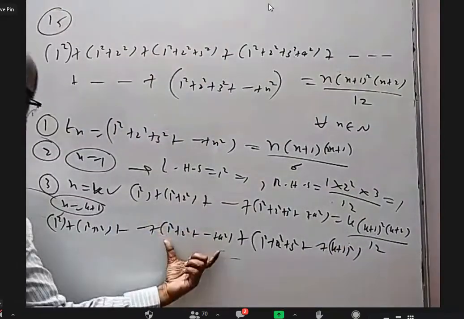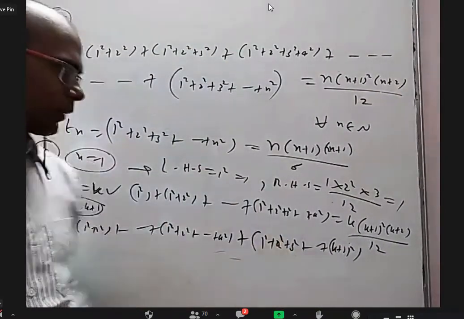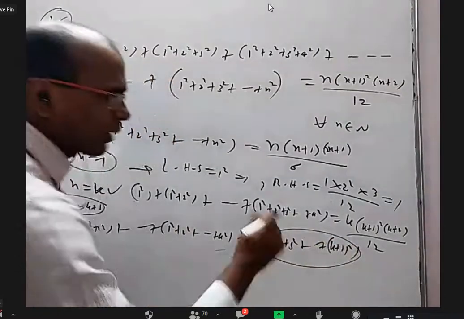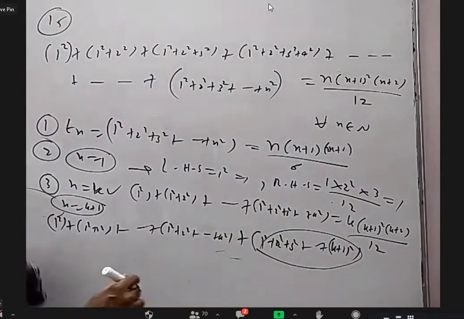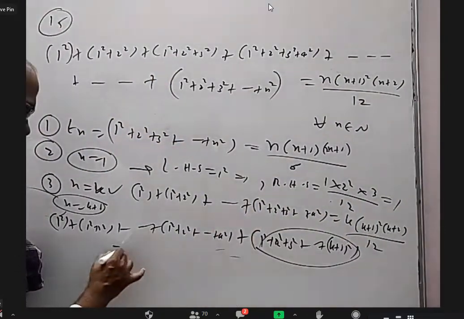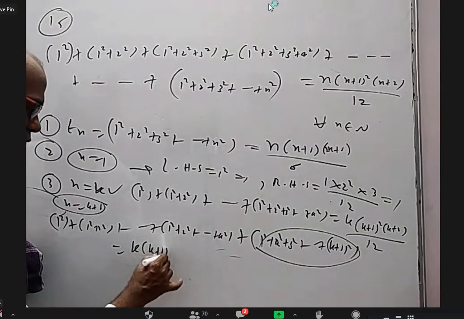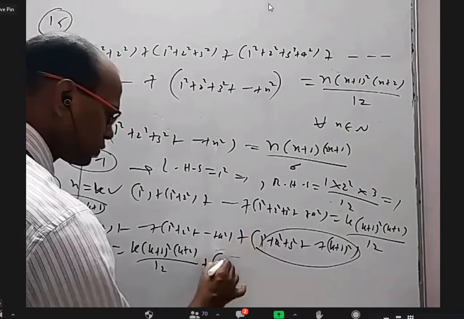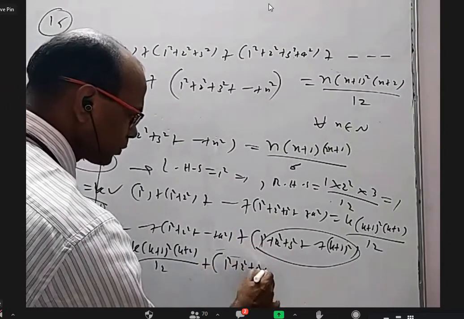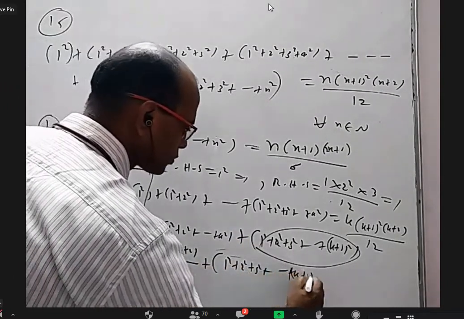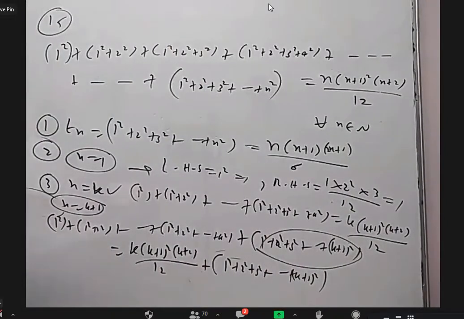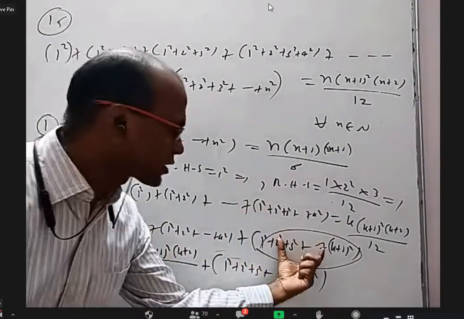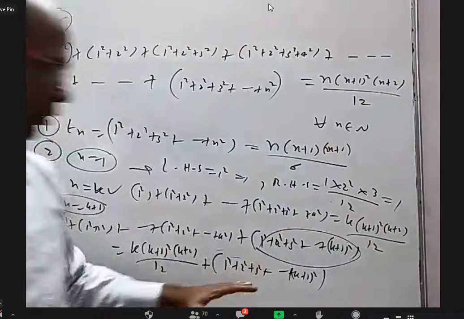This is your kth term, this is your (k plus 1) term. So this term I am adding on both sides from the previous one. So it will be k into (k plus 1) whole square into (k plus 2) by 12 plus this whole thing, 1 square plus 2 square plus 3 square, and so on up to (k plus 1) whole square.